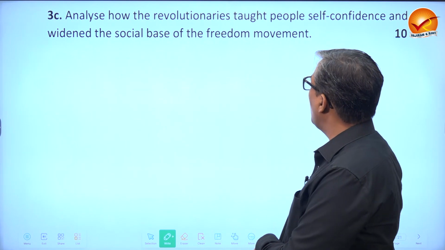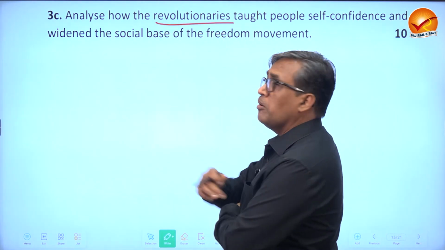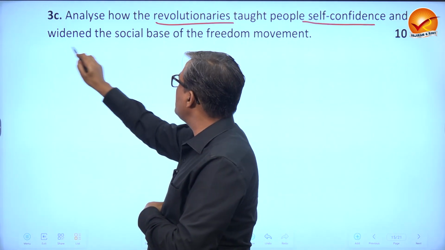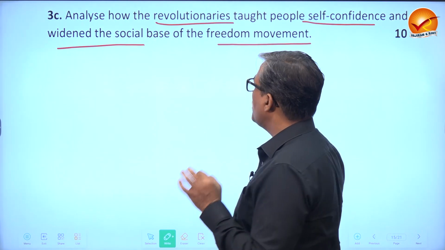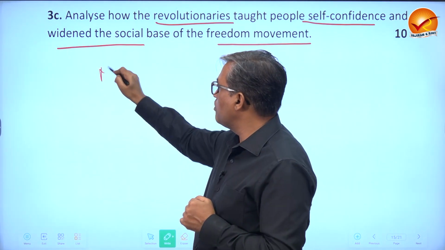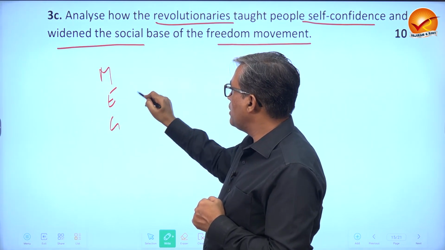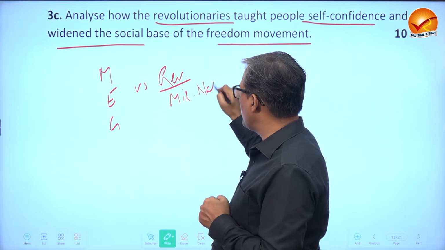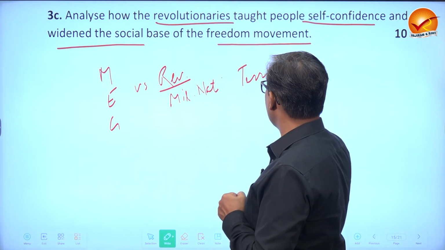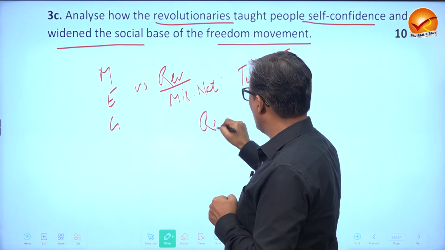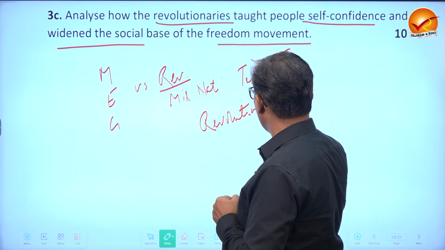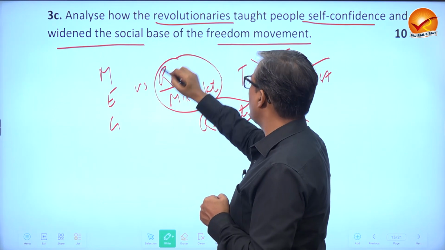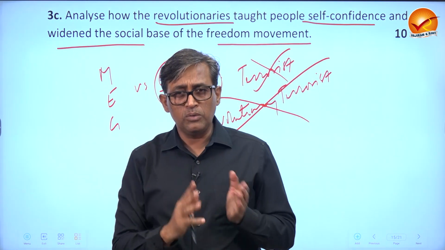3C: analyze how the revolutionaries, also called militant nationalists, taught people self-confidence and widened the social base of the freedom movement. So you heard about moderates, extremists, Gandhians, but there was another parallel movement called revolutionaries, called militant nationalists. The British called them terrorists, which of course you shall not. Some earlier historians called them revolutionary terrorists. I would suggest you don't use this one either. These two are better. That is why even the question has not used that one.